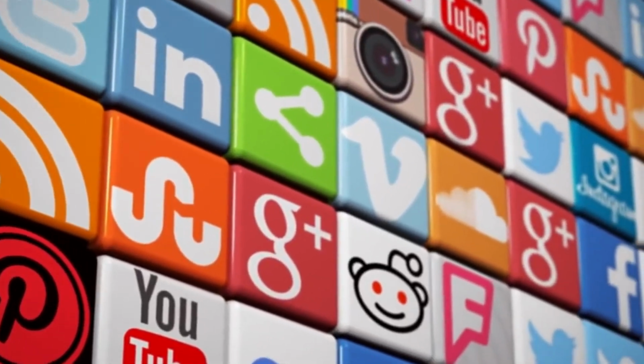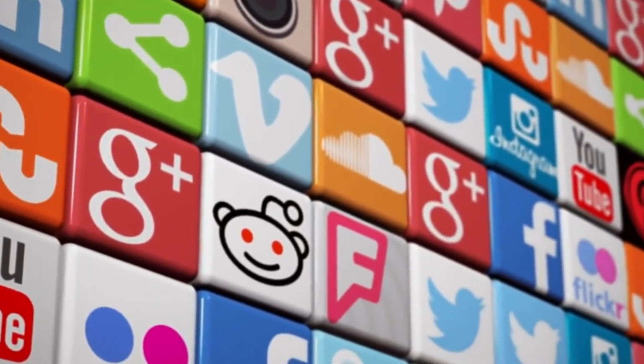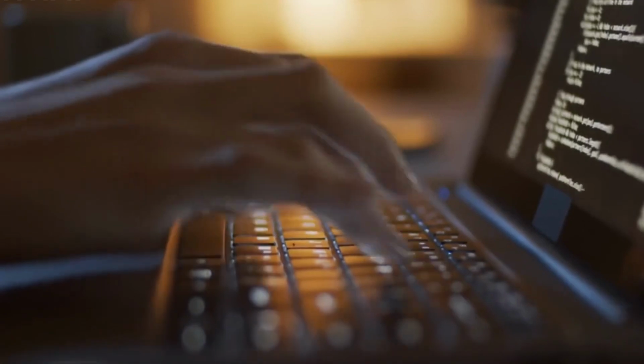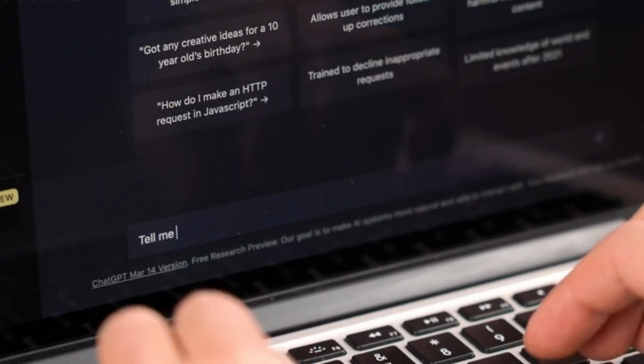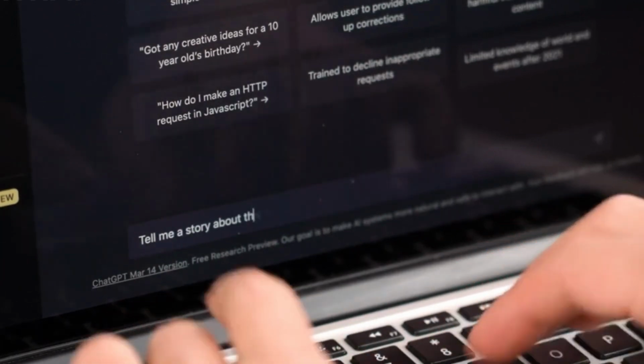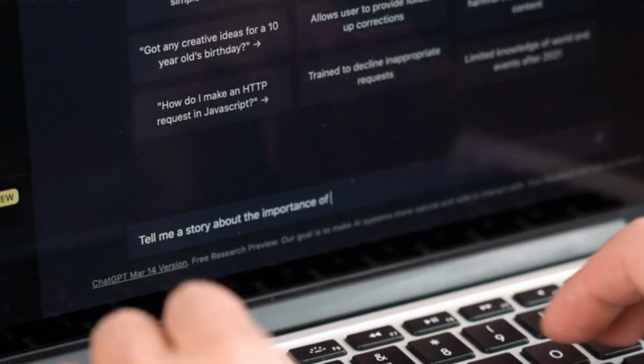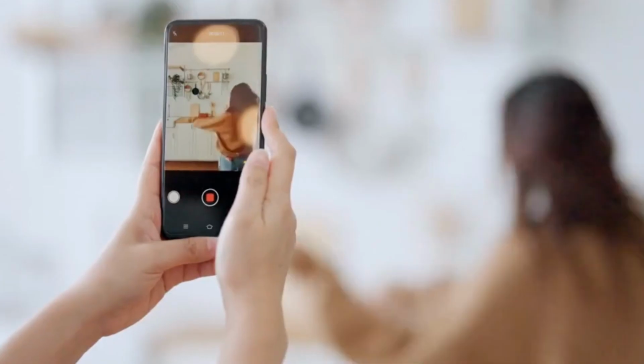Social media taking up too much of your time? ChatGPT has your social media content covered. By giving it the right prompts, you can generate a year's worth of content ideas in just a few hours. From engagement posts to educational, inspirational, share-worthy, and promotional posts, ChatGPT helps you captivate your audience and boost your affiliate program sales.